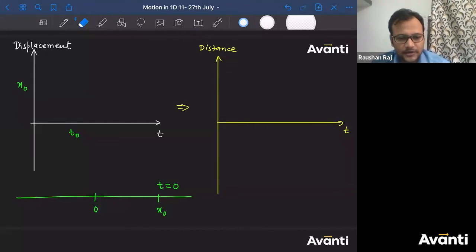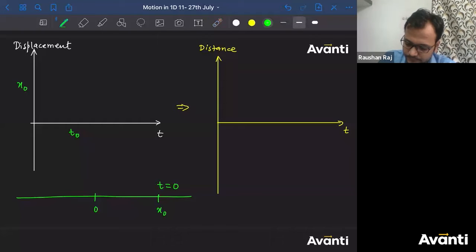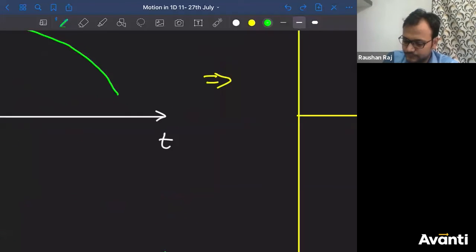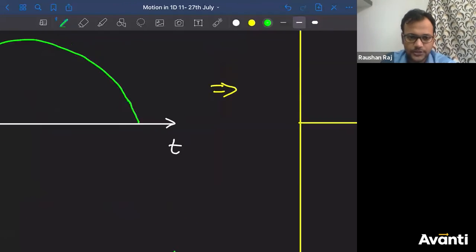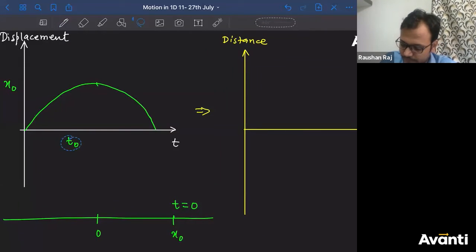See, the only thing that you have to remember in case of conversion of displacement to distance is you should think about this. First, it should not be negative. Second, the distance should not decrease. So if I draw a graph like this, then how will you convert this graph into a distance time graph? Tell me, how will you convert it? So this is t is equal to t naught.